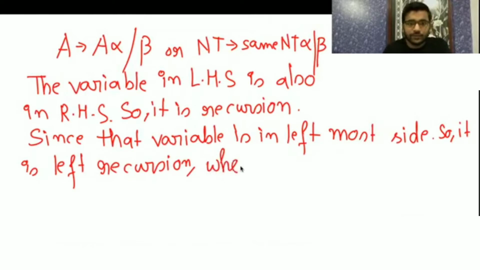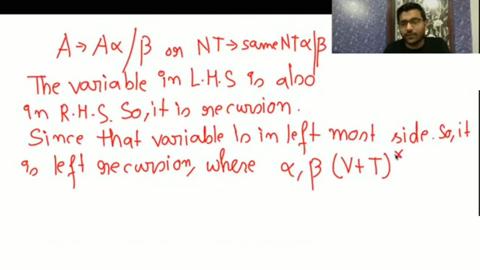Where alpha beta belongs to any combination of variables and terminals star. Alpha beta belongs to any combination of variables and terminals. Any combination you can take of variables and terminals, it can have. So alpha beta can have any combination. If it is done, then please let me know.